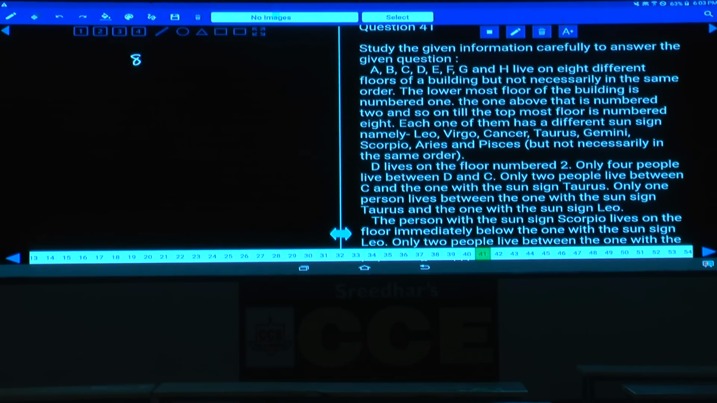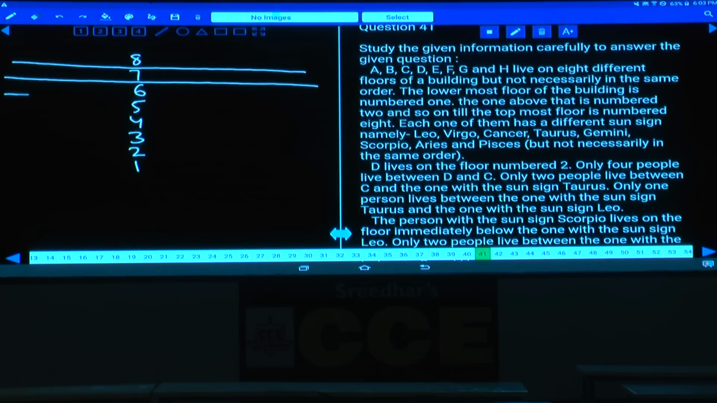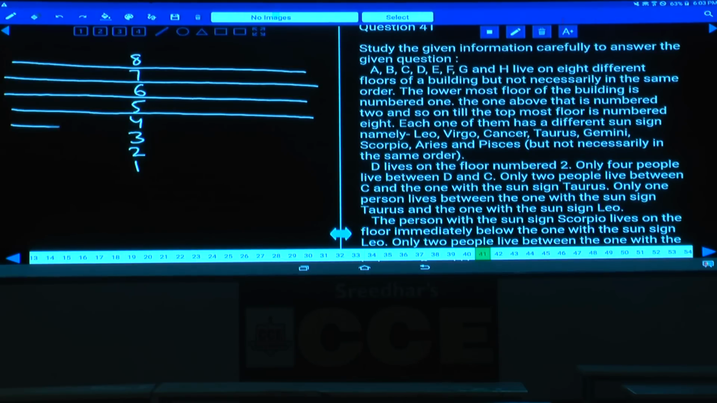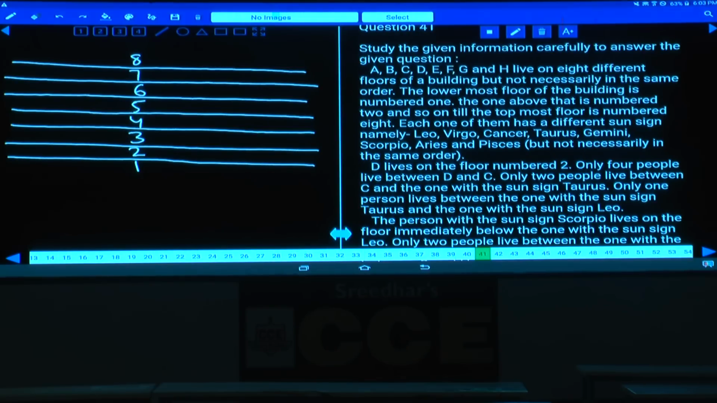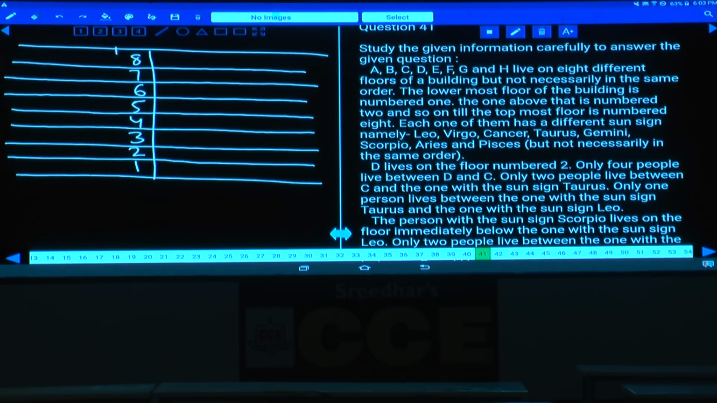Hence in total how many persons? 8, 7, 6, 5, 4, 3, 2 and 1. Now 8 persons are living on 8 different floors, and for each one of them we need to find out their sun sign as well. Then tell me, what about condition number 1 here?